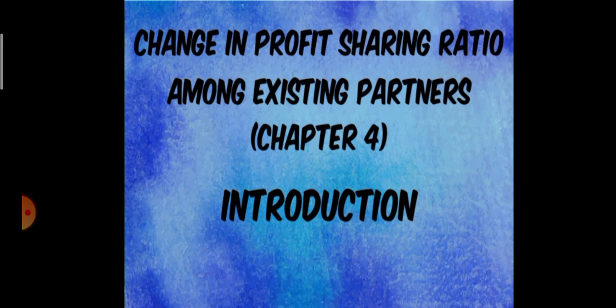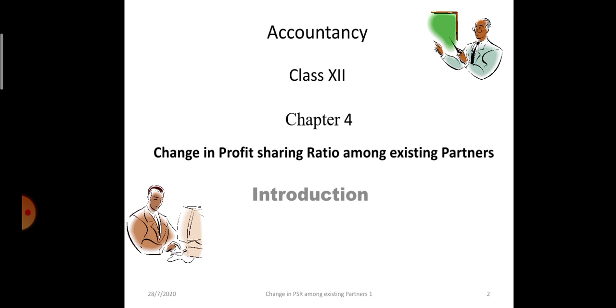To understand the theory part also, this chapter is easier as compared to admission and retirement. So here in this video we will be discussing change in profit sharing ratio among existing partners. We can say that this is the introduction video of the chapter.